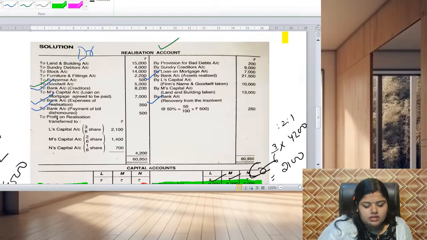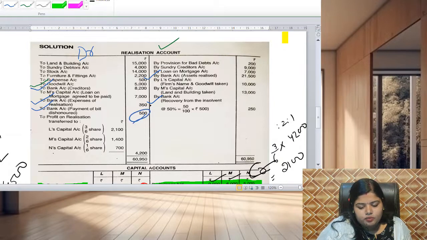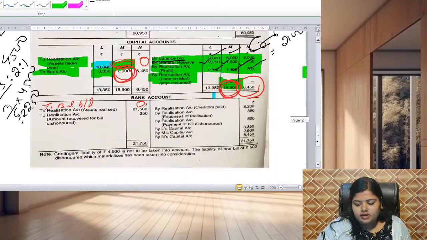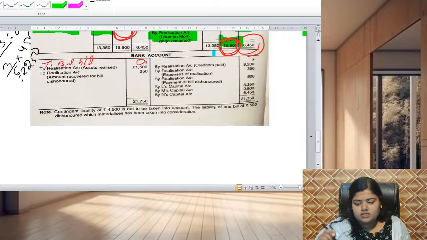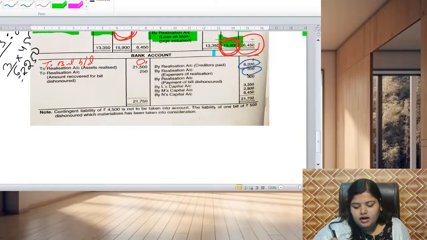The amounts are rupees 500, rupees 350 and rupees 8,200. These three are being credited here in the name of realization account, right?